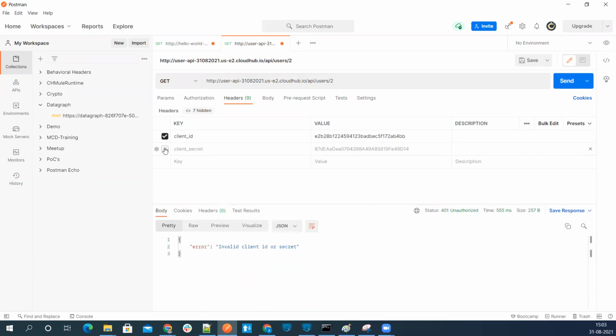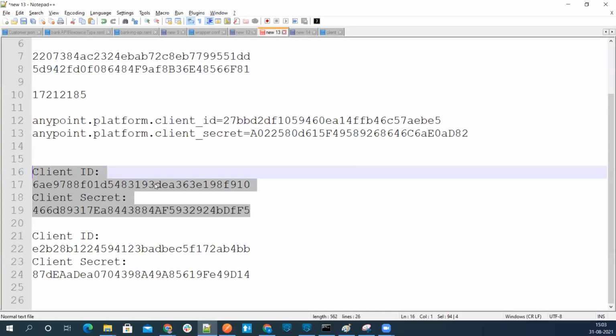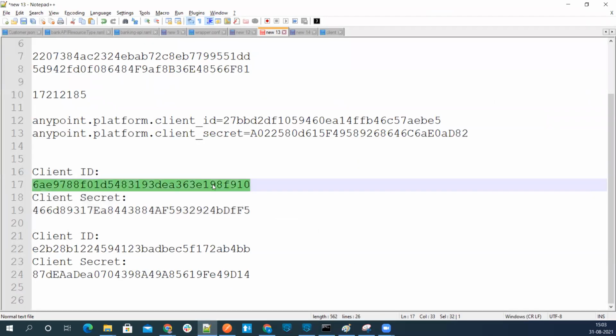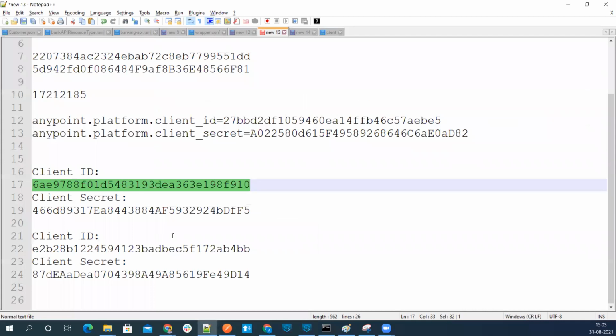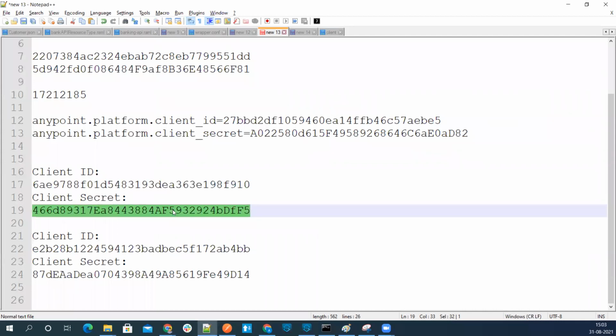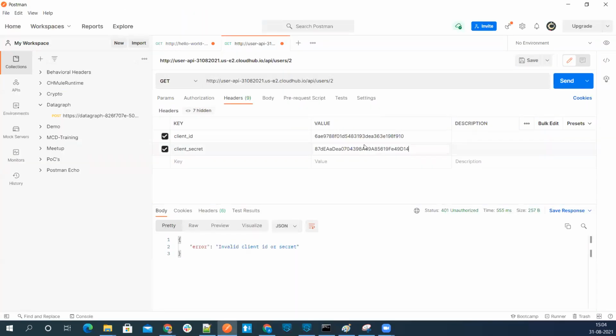Now first we'll use the client ID and client secret for the trial SLA. Let me go to Postman, Control F, Control V. Go back to your notepad, copy. Now, if I execute 5 requests, this is a trial, so after 5, I should get an error.